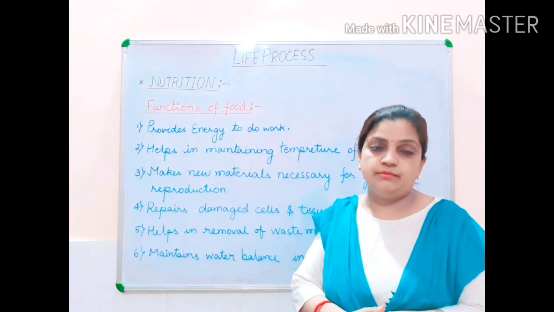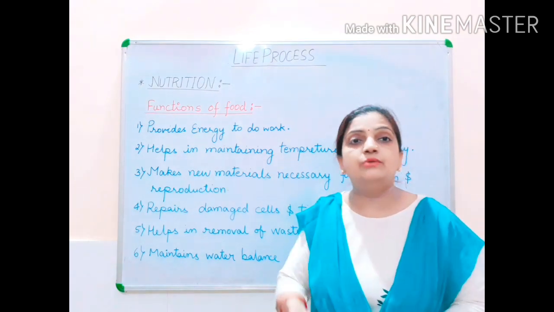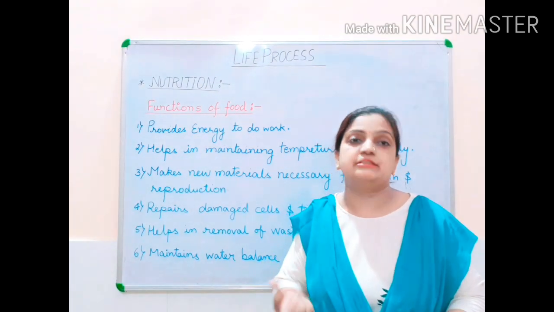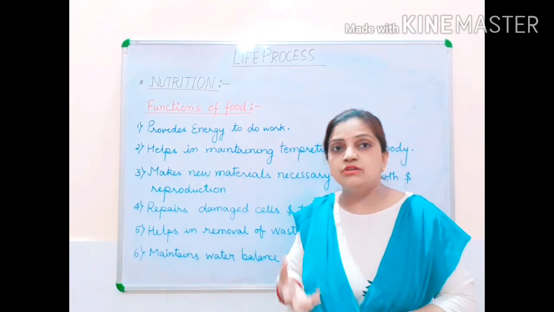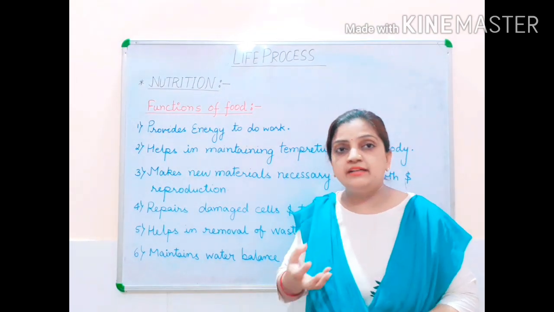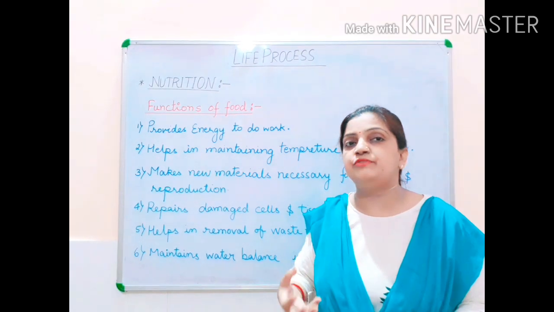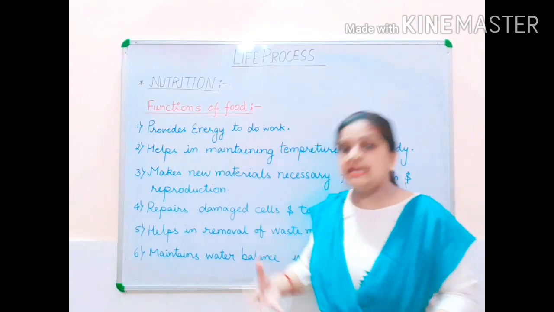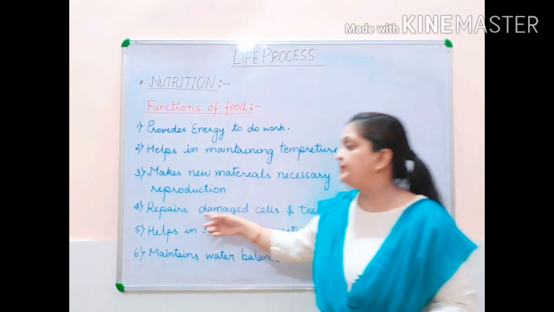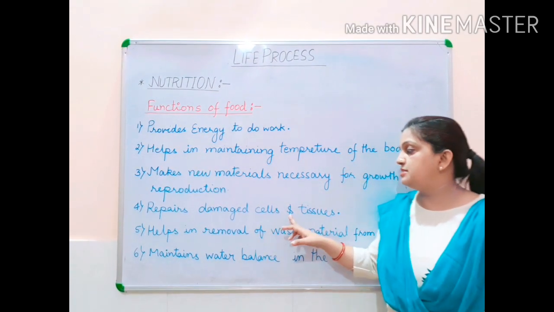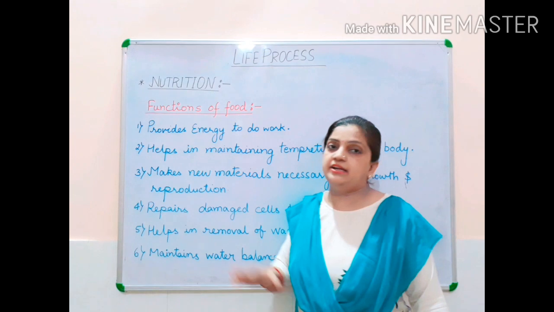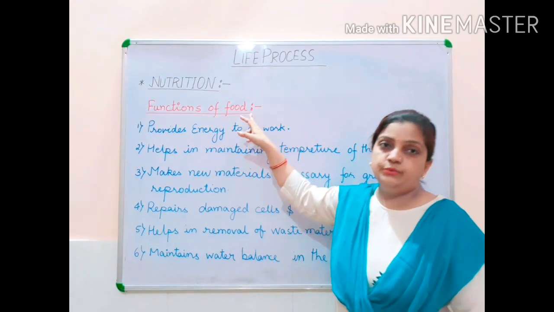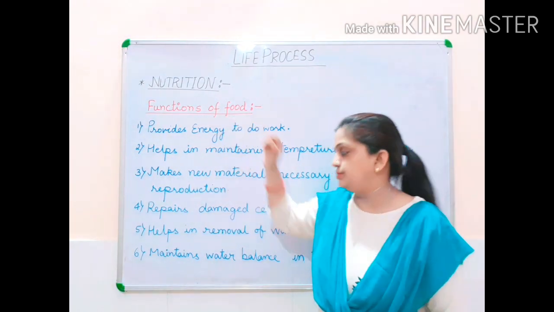Again, new skin comes over it. How does that take place? That takes place because of the nutrients which we are taking. The cells of the skin are repaired and they come again, because of the nutrients which we take in the food.